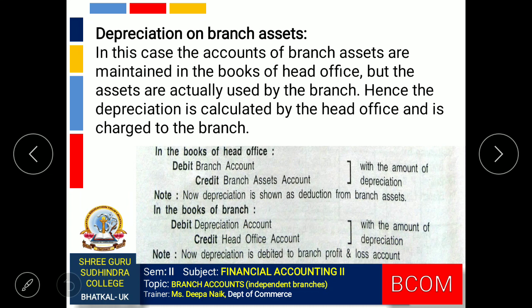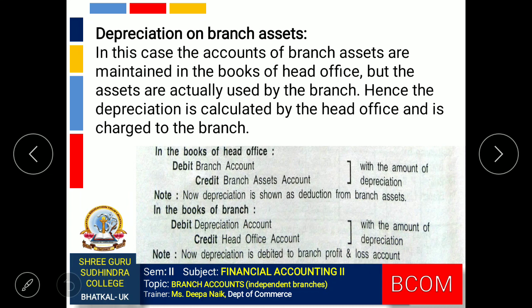Next one, depreciation on branch assets. In this case, the accounts of branch assets are maintained by the head office. Means the assets are actually used by the branch, but the accounts of those assets are maintained in the books of head office. So head office will calculate the depreciation and charge it to the branch account.